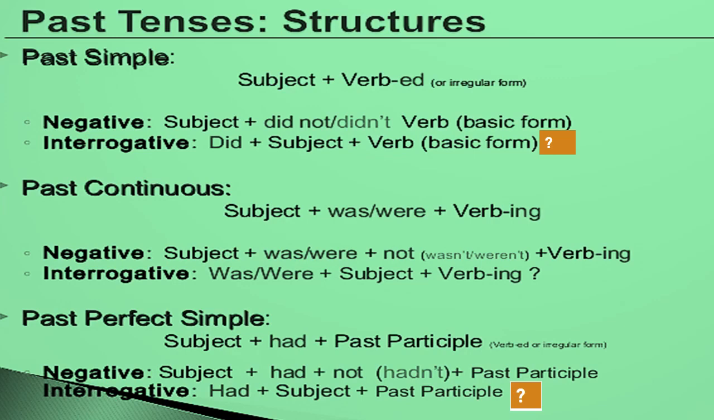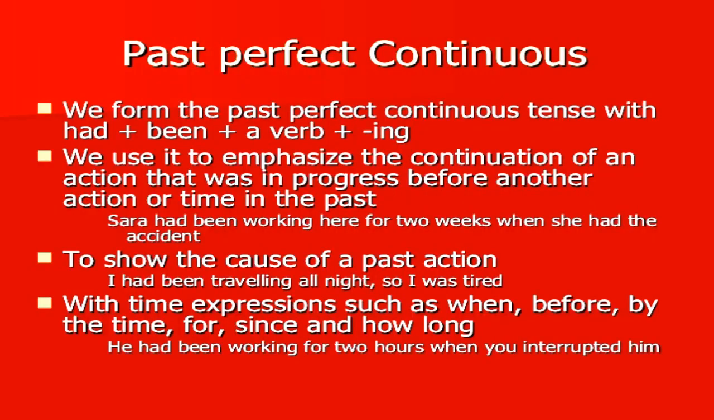So let us move to the next, that is past perfect continuous tense. We form the past perfect continuous tense with had plus been plus the first form of the verb plus ing. We use it to emphasize the continuation of an action that was in progress before another action or time in the past. For example, Sarah had been working here for 2 weeks when she had the accident.